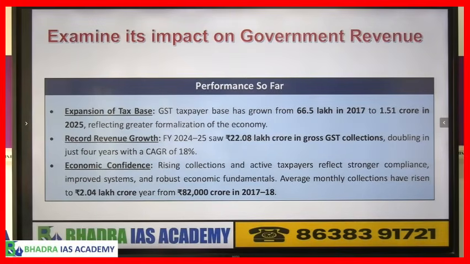So you don't say that government will go into a huge loss in future. No, that may not happen, but currently they said there could be a little loss for the government. There can be a temporary loss.